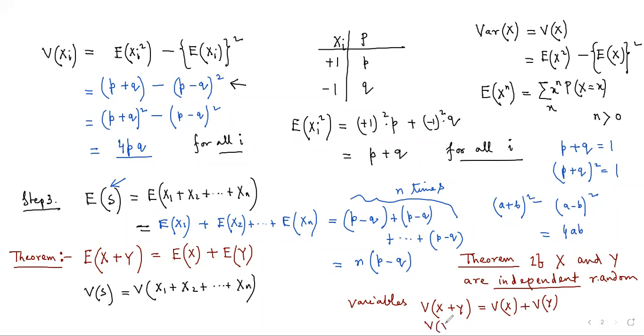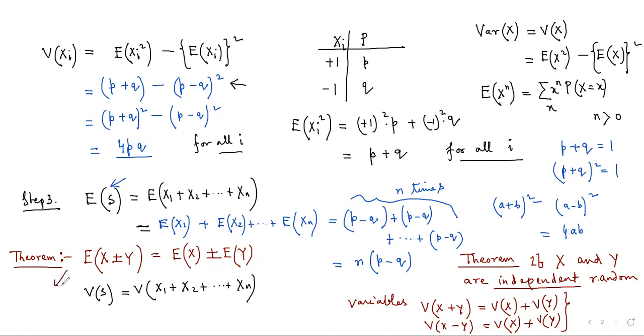Remember, variance of x minus y will also be variance of x plus variance of y. Okay, and here expectation of x plus y is expectation of x plus expectation of y. Expectation of x minus y will also be expectation of x minus expectation of y. But here is something different. For both variance of x plus y and variance of x minus y, the result is Vx plus Vy if the x and y are independent. Otherwise not. Otherwise some extra term will be there. This extra term is actually missing from expectation. So the two formulas are actually different.